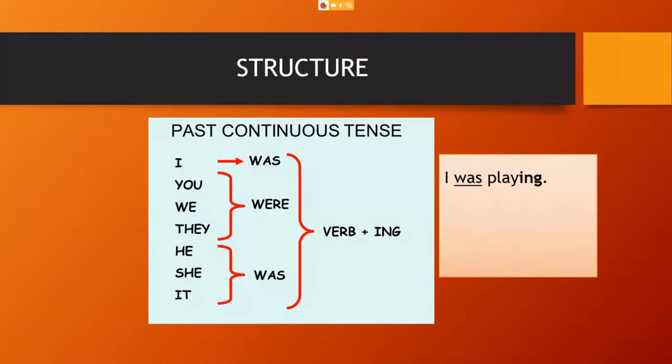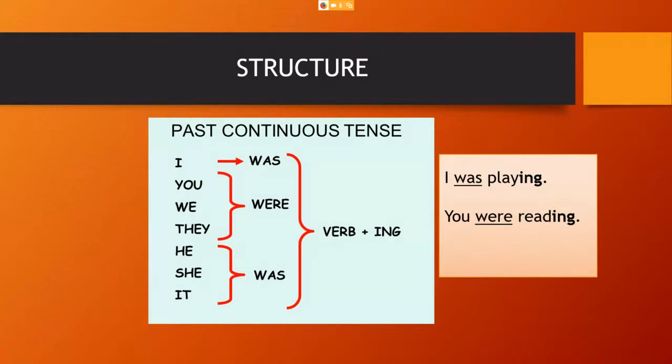So in Spanish, it would be something similar to yo estaba jugando o yo estuve jugando, right? Remember that in Spanish, we have different past tenses. You were reading. You, subject, were, verb to be, in past, reading, principal verb in the ing form.